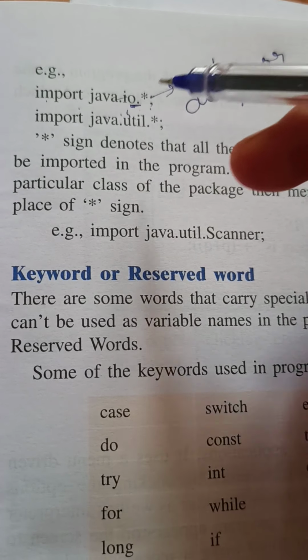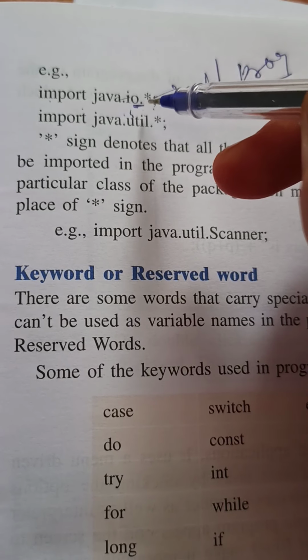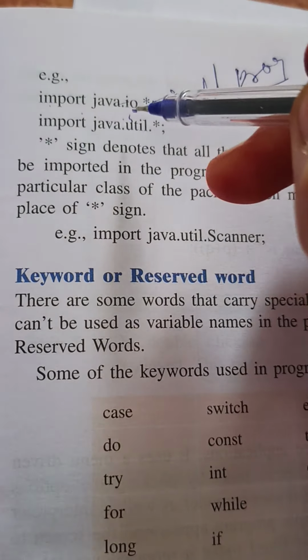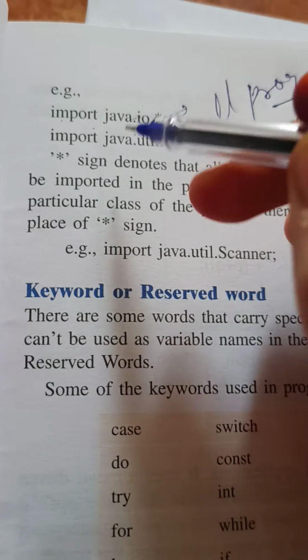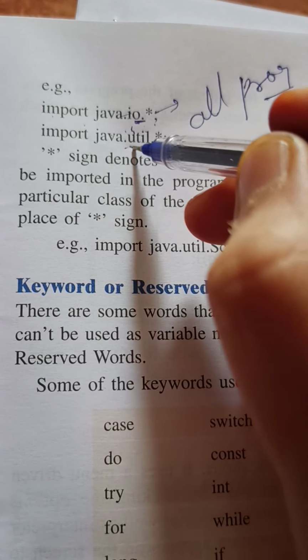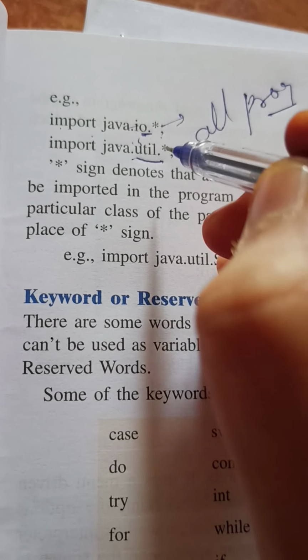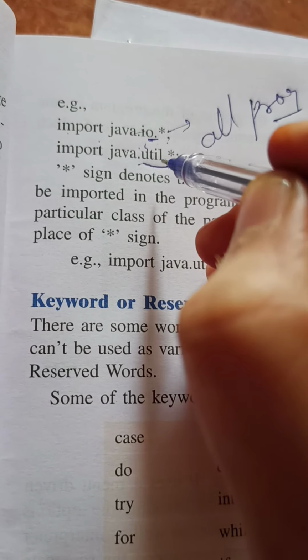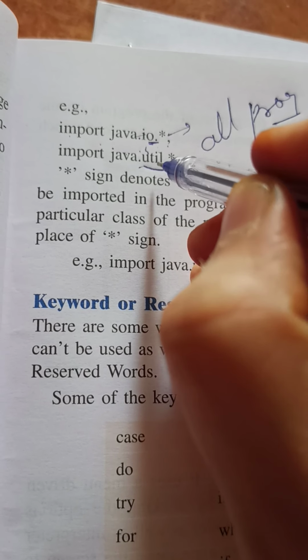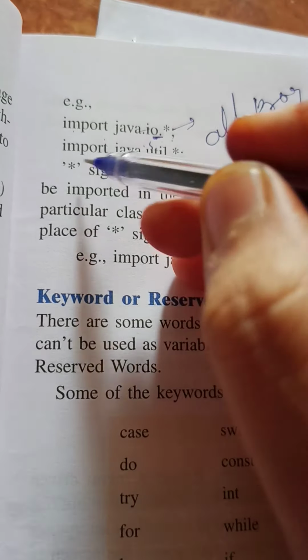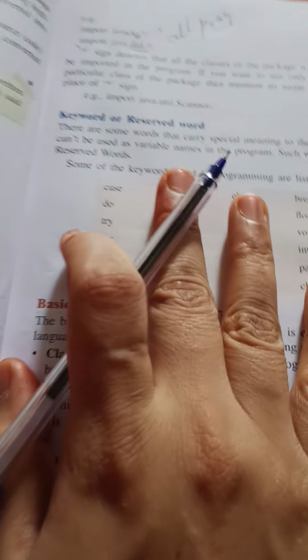The asterisk is going to include all the programs available in this package. Similarly, if I want to import the util package, the dot asterisk will import everything which is in that util package. So this is how we import a package. We will do programming using all these packages.